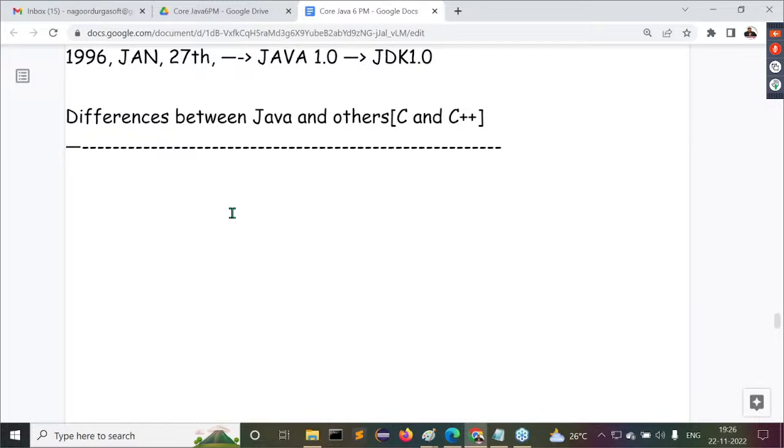That's why I'm going to take this particular topic as the second topic in the introduction part. There we are going to understand effectively that Java is a totally different programming language when compared with C and C++. So we are going to understand this particular content. Is that clear or not?